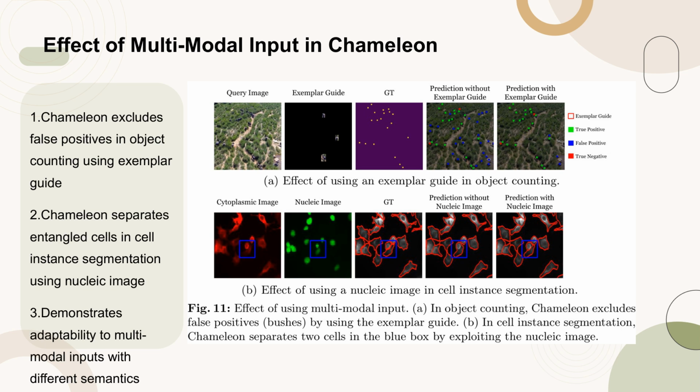In Part B, Chameleon successfully separates 2 cells that are entangled in a cytoplasmic image by utilizing information from a nucleic image. This showcases the model's capability to handle and integrate different types of input data for more accurate segmentation. Overall, Figure 11 highlights Chameleon's adaptability to multimodal inputs, which is crucial for tasks with vastly different semantic requirements.